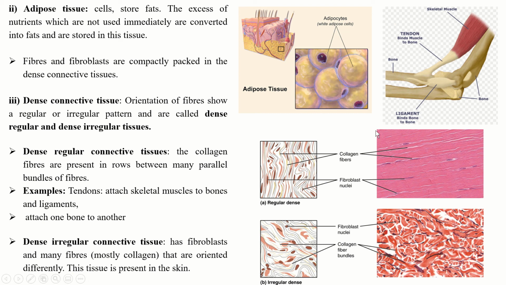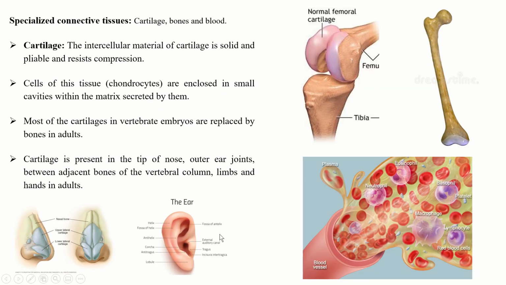Now, dense irregular connective tissue has fibroblasts and many fibers, mostly collagen, that are oriented differently. They do not have parallel patterns. This tissue is present in the skin, and you can see they have an irregular pattern.